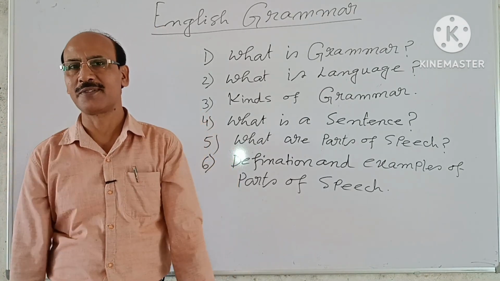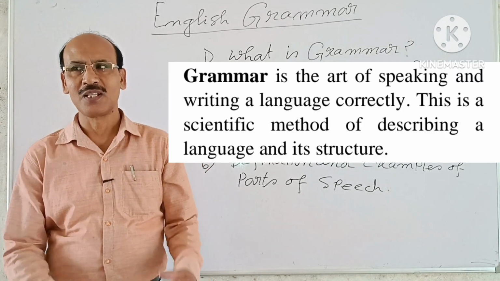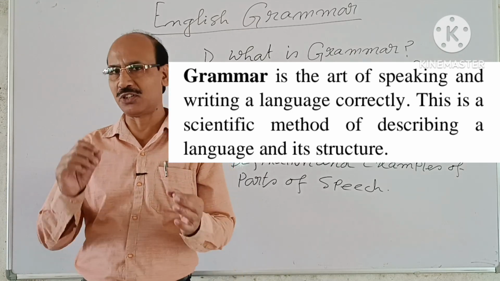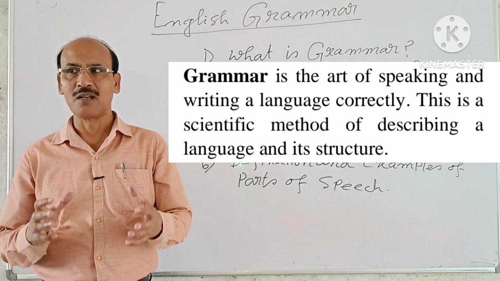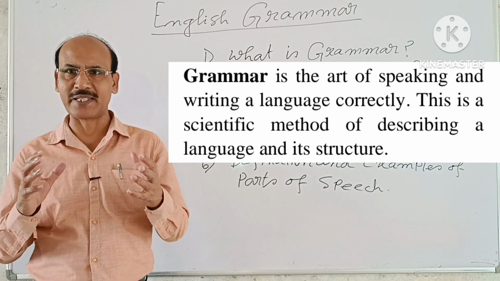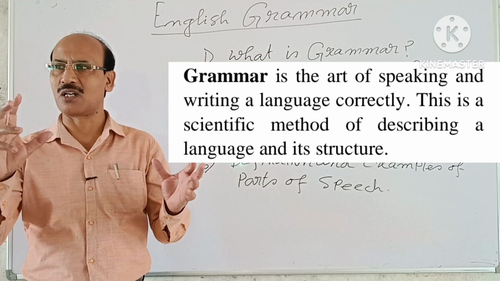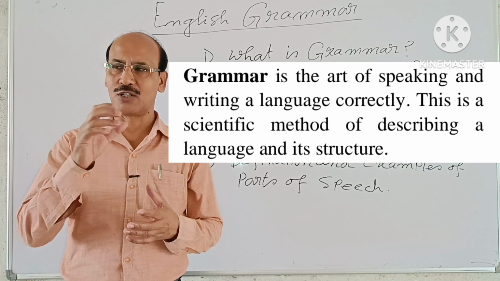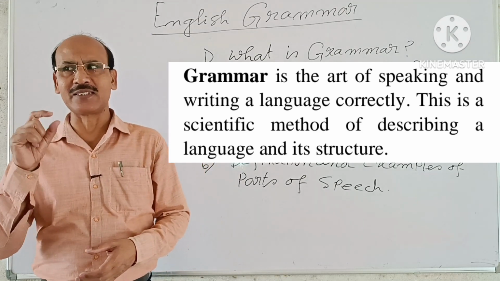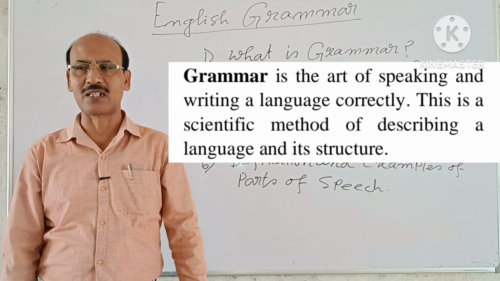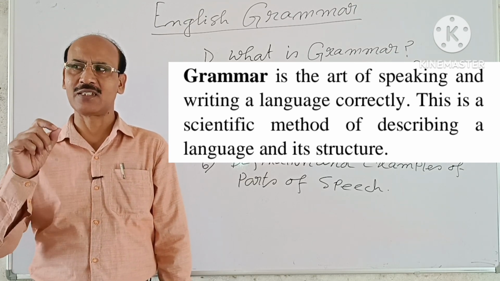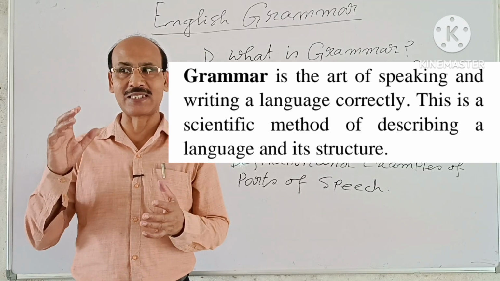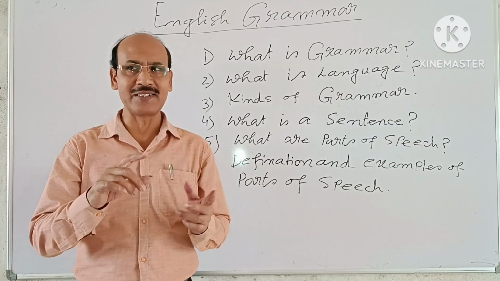First is grammar. What is grammar? Grammar is the art of speaking and writing a language correctly. With grammar, we can say whether the sentence is right or wrong. Grammar is a scientific method of describing a language and its structure.